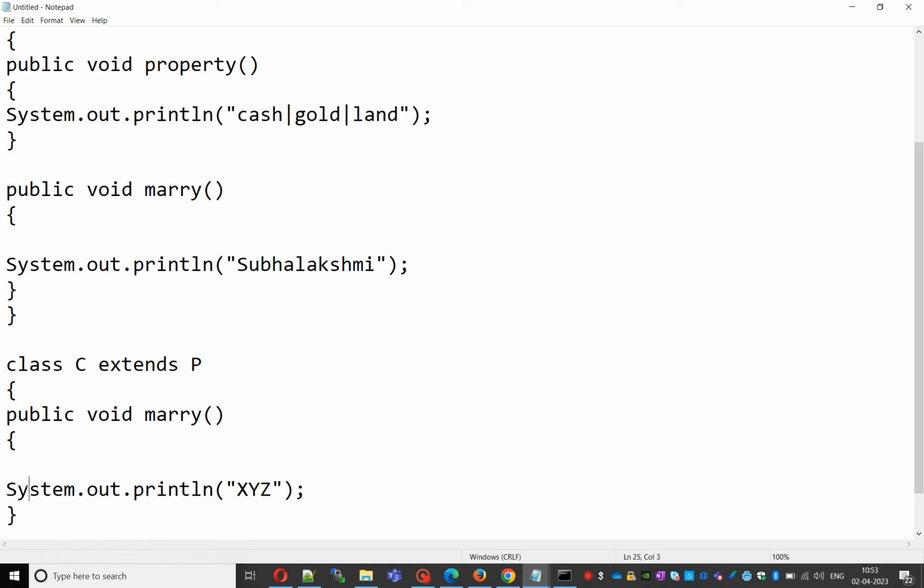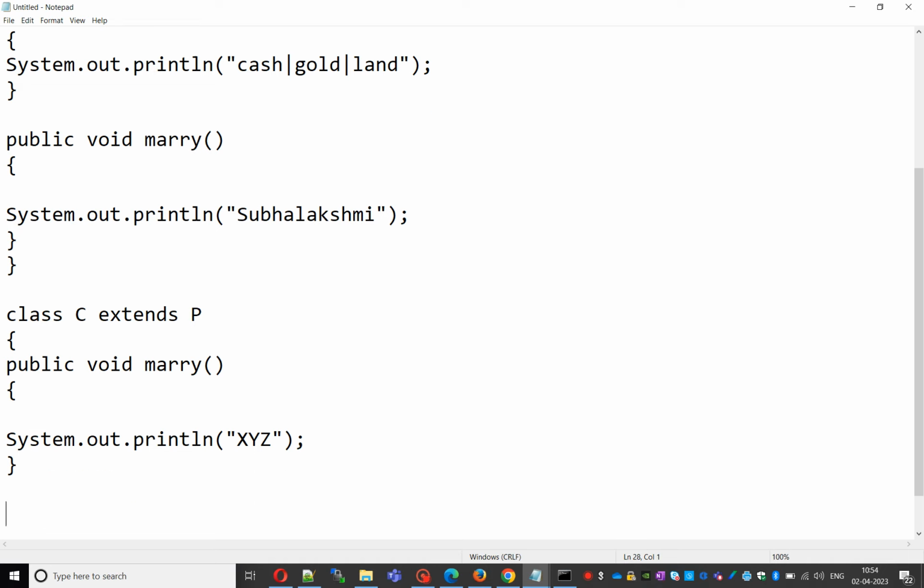If the child is not satisfied with the parent method implementation, then the child is allowed to override, or redefine, the method based on the requirement. This is called overriding. How is method resolution working here? Observe carefully, that is very important, how method resolution is taken care of.